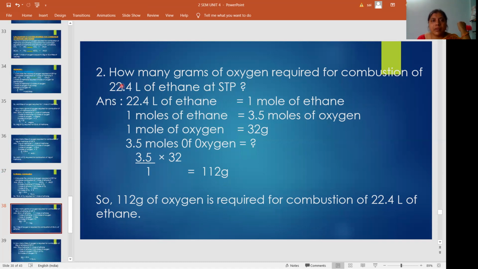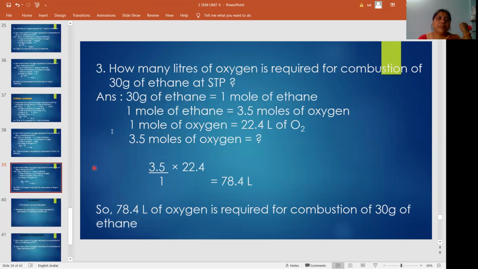In different ways they are asking. Sometimes he is keeping 1 mole, sometimes 22.4 liters, sometimes its molecular weight. Sometimes he is asking weight, sometimes he is asking volume. So you have to see the question, whether he is asking volume or grams, and whether volume, weight, or mole is given, so that it will be easy for you.